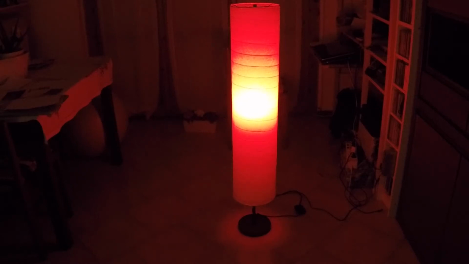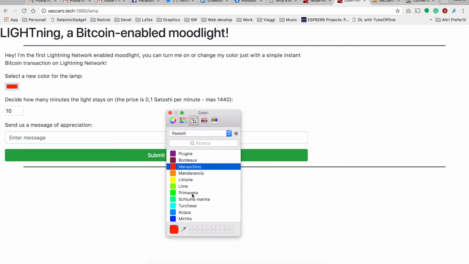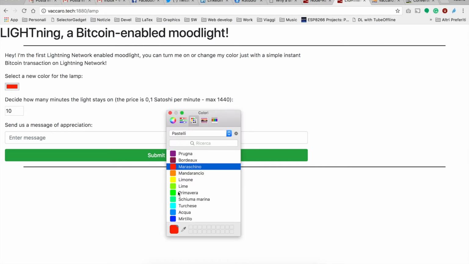So this is the lamp, now it's red, and in order to change color we just need to open the website. Then we can see the red color. We can choose a new one, for example a nice green.